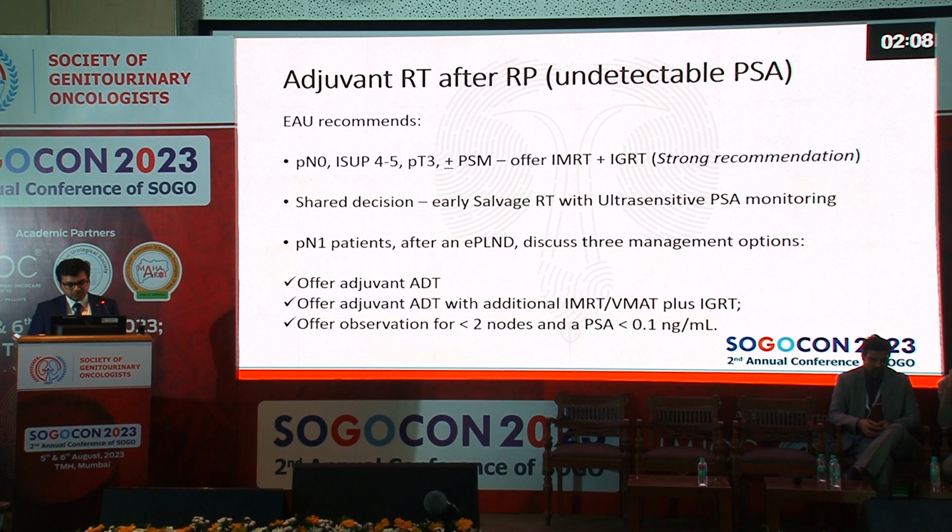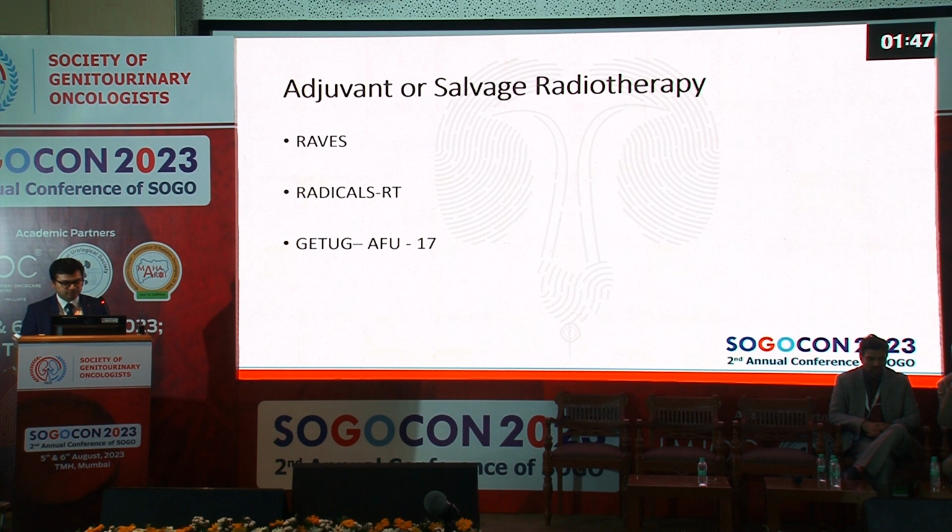And the EAU recommends that all patients with ISUP 4-5 with positive margins or locally advanced tumors should have intensity modulated radiotherapy. And it should be a shared decision making about whether to have salvage radiotherapy or not. And if you have node positive patients, you offer them adjuvant androgen deprivation therapy.